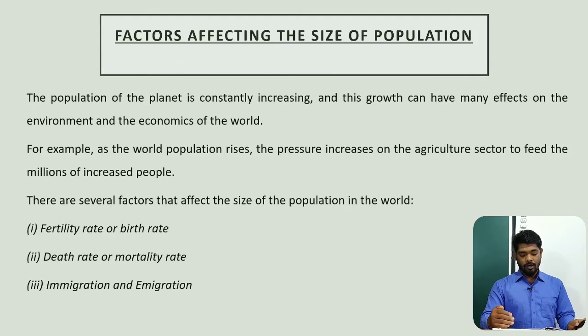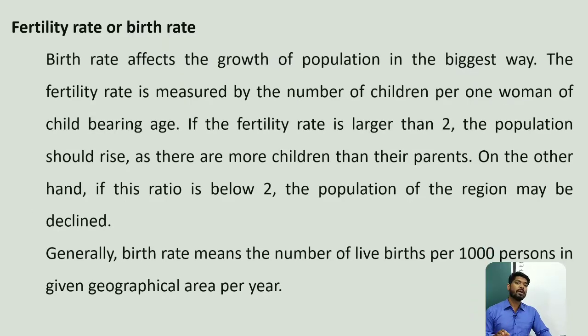The first one is fertility rate or birth rate. The second one is death rate, also known as mortality rate. And the third one is immigration and emigration. So these are the three factors which keep moving the statistics of the population. Let us discuss one by one what all these things are. How does it happen? How does it bring the change in population?